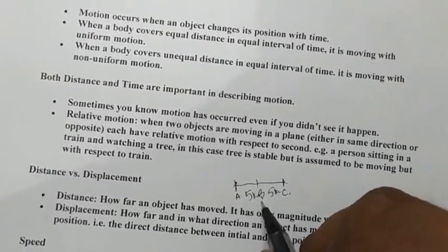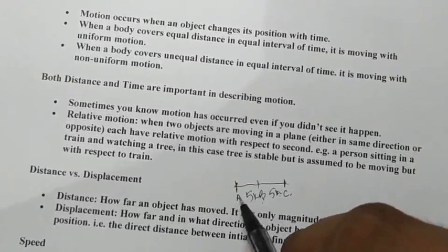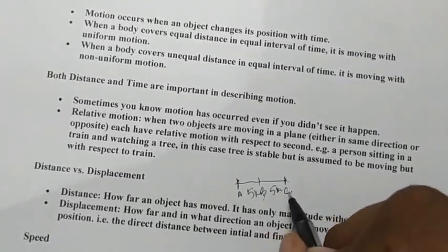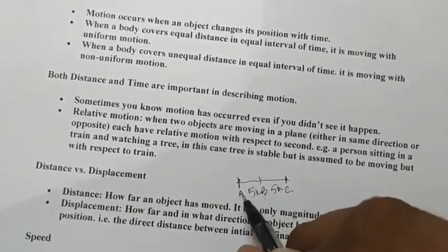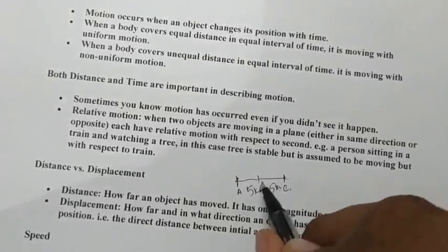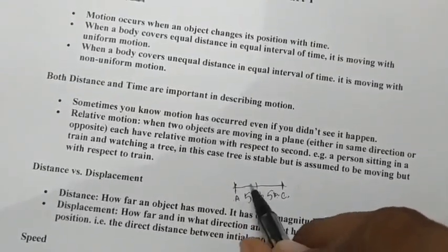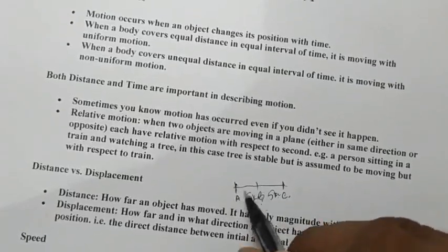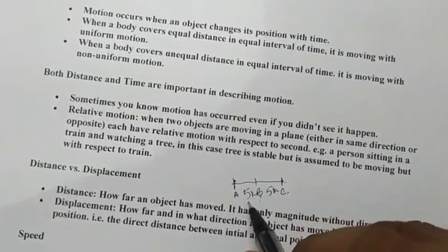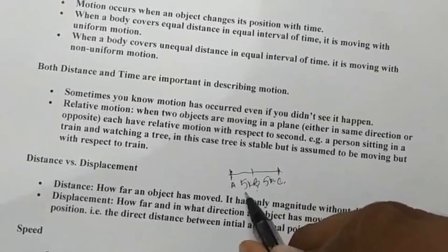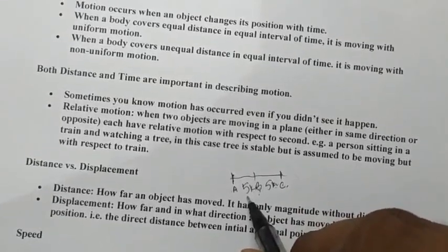Then displacement. The person has moved A to B, then B to C, then C to B. But he could reach directly from A to B. Then the shortest distance is 5 kilometer. It will be the displacement. So the displacement will be 5 kilometer, right?